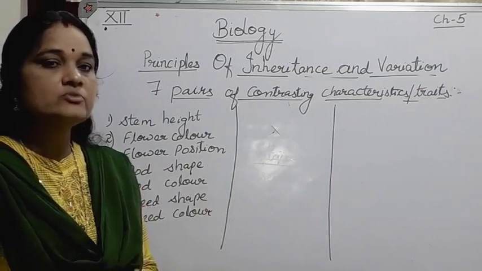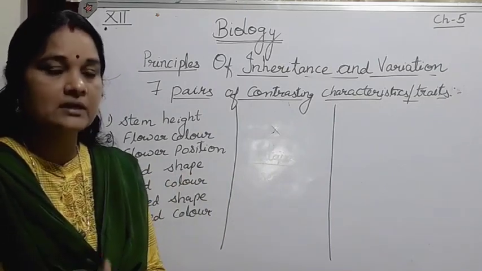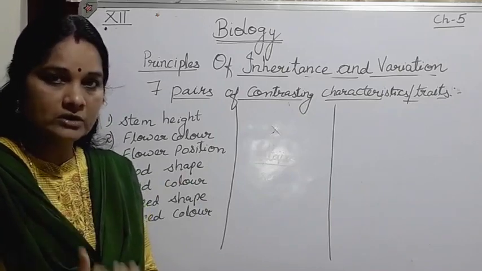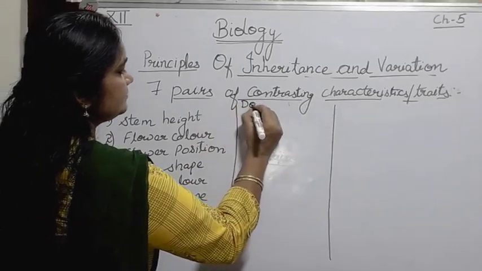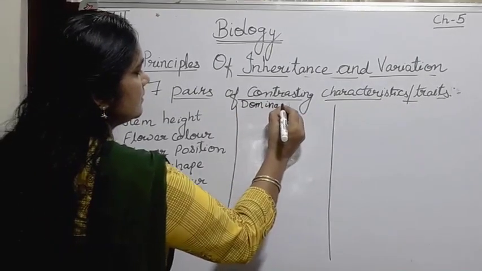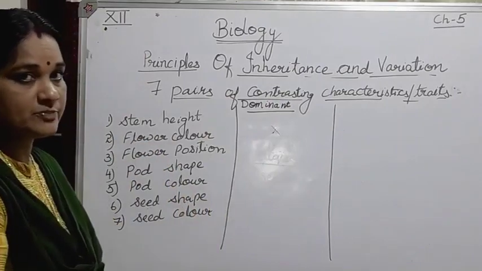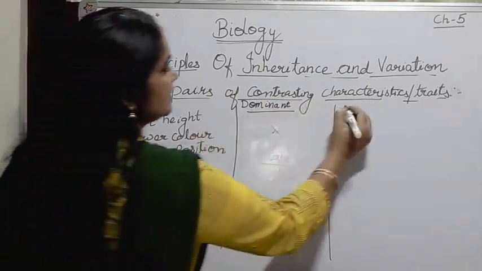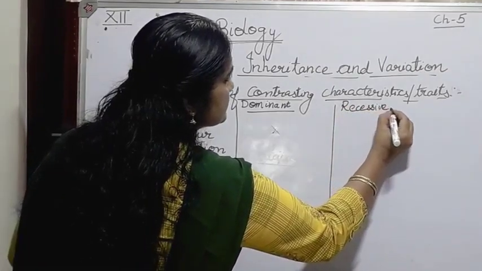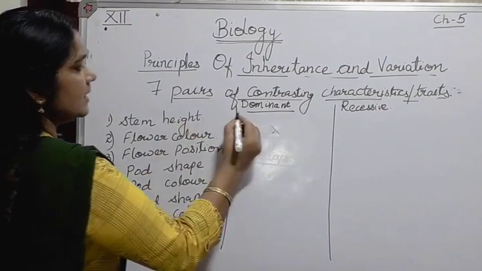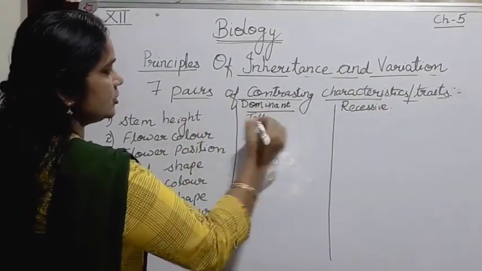The characteristics expressed in the offspring were considered dominant factors, and the characteristics which were not expressed, which remained hidden, were known as recessive characteristics.